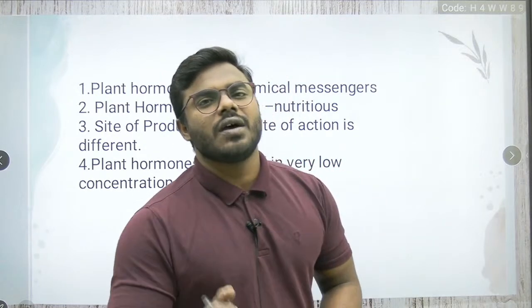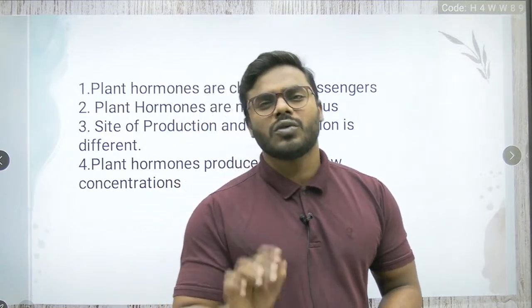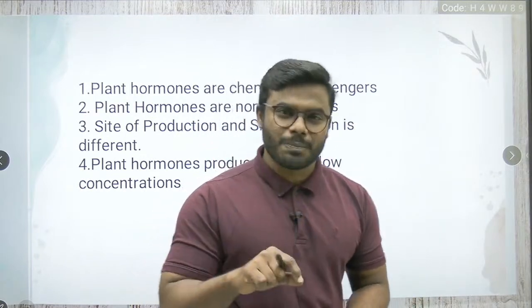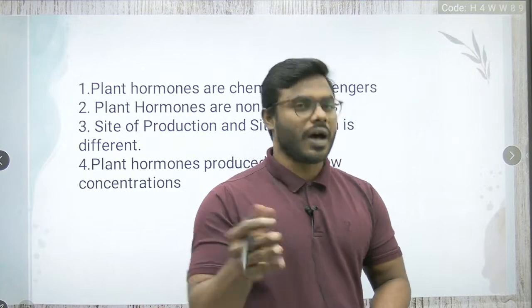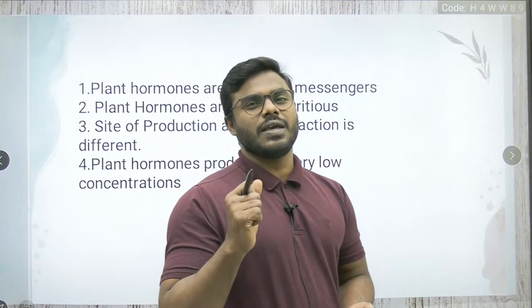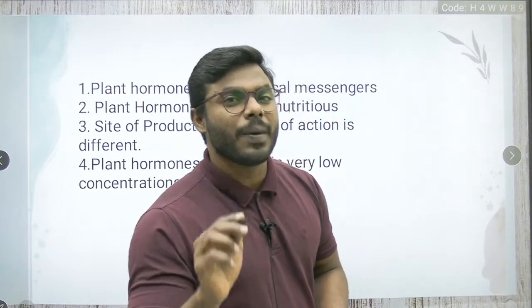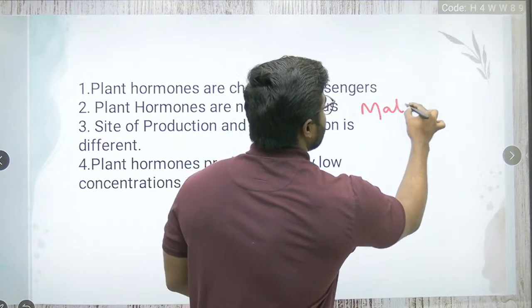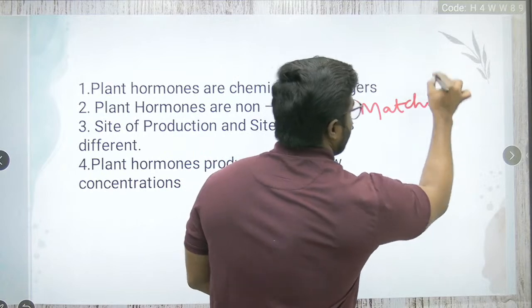Whenever we are reading the hormones, remember my words, think about what kind of questions can be expected from a particular hormone. For example, let's take the February 2022 paper. What kind of question did we get? We got the question from matching.